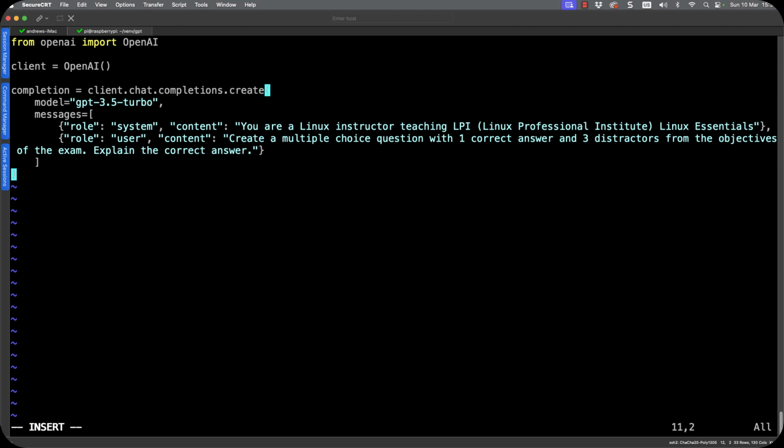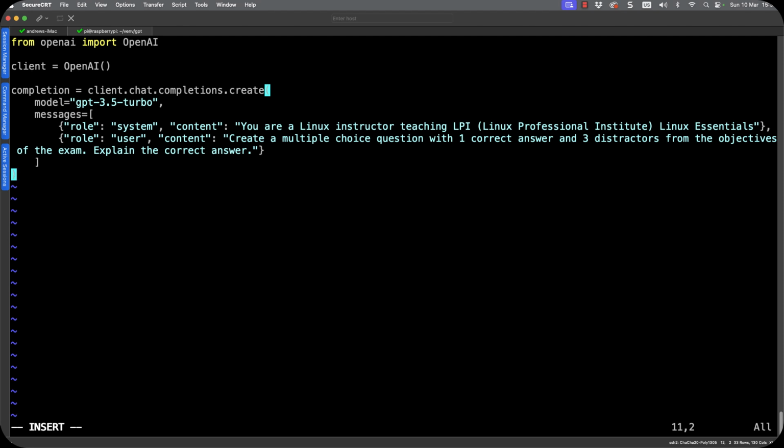Let me just quickly paste some in to save you painfully watching my typing. But you can see we're creating a variable that we're calling completion, which uses our client object, and then moving through to chat completions and the create method. We're specifying the model to use. There are different models that we can use.